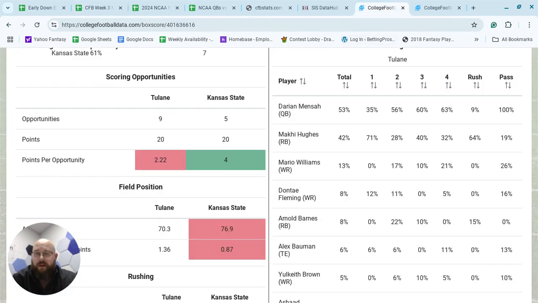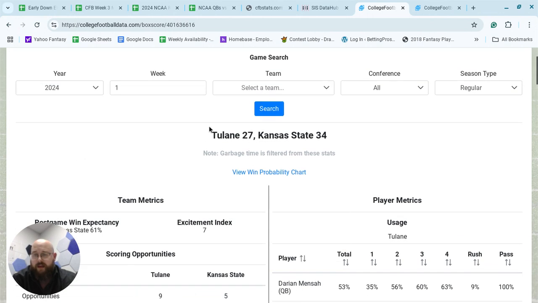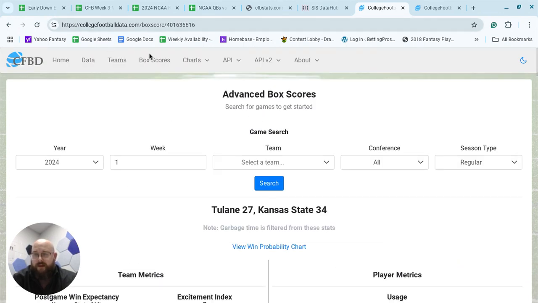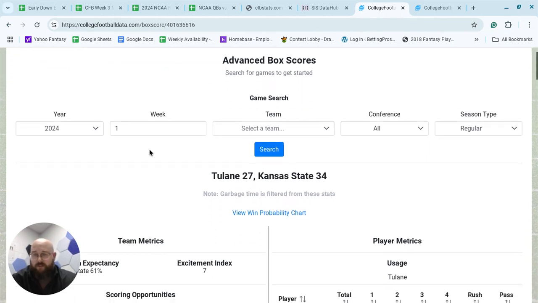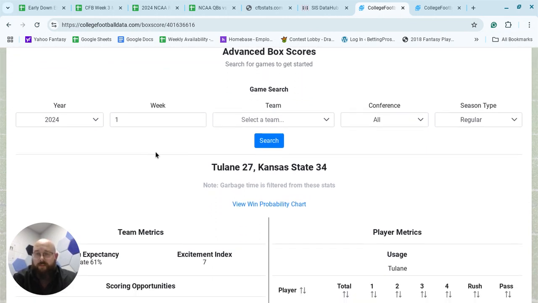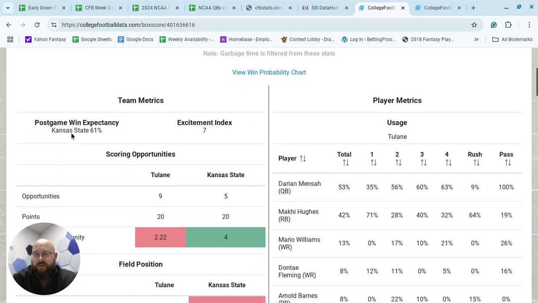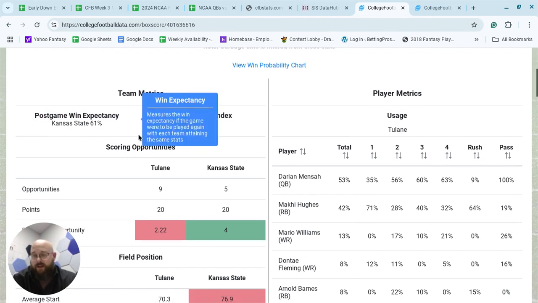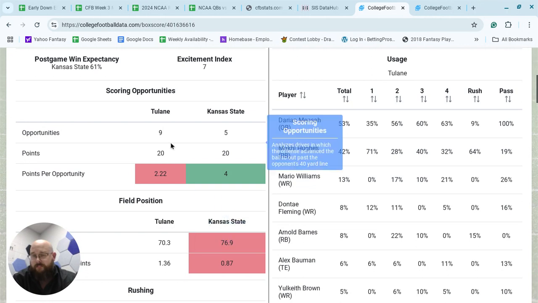When we look at a couple of things here, this is college football data. This is where I get a lot of my statistics, and then I organize them with my own type of method. This is what's called an advanced box score. They do all these different metrics and whatnot. The post-game win expectancy for Kansas State last week against Tulane was 61%. And this is what is most eye-opening to me.